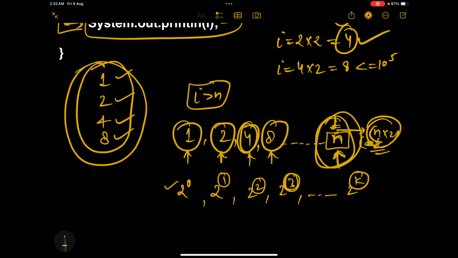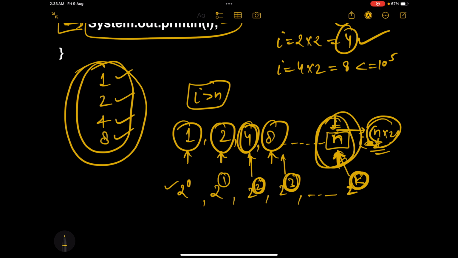At third iteration, we had I equals 8. At second iteration, we had I equals 4. And that is why we are assuming that at kth iteration, the value of I will be n. Because after a particular iteration, the value of I will become greater than n, and we are considering that particular iteration to be the kth iteration, right? And that is why we are saying that 2 raised to the power k is equal to n.